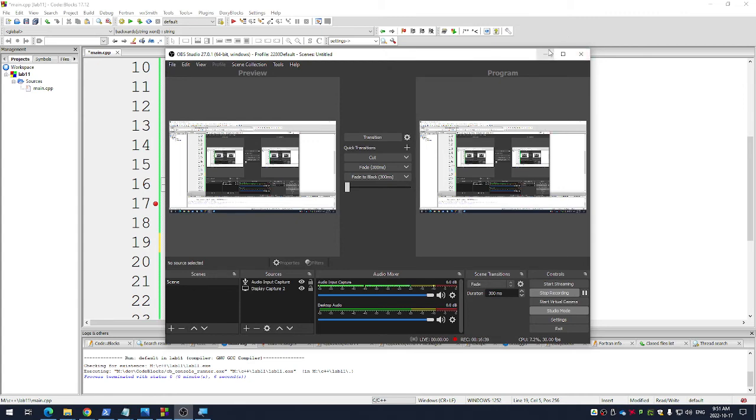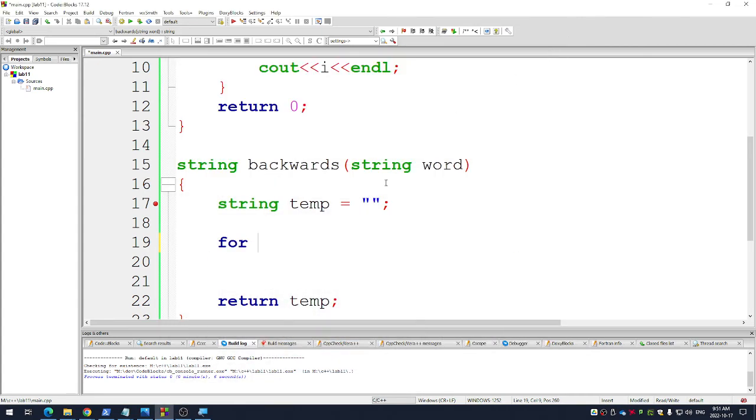Yeah, that's right. Okay, so I'm gonna make a loop that runs through all the letters of word. So I need to make an i, and I need it to start at how long the word is, length. And I actually have to take one away from that. So if there's 9 letters in the word, I need to go from 0 to 8. So I'm starting at word.length minus 1.